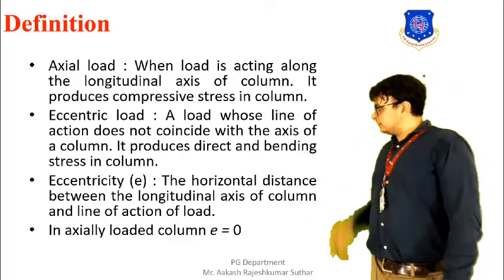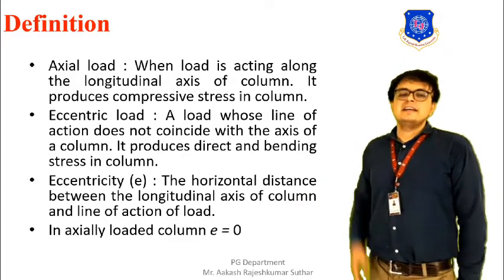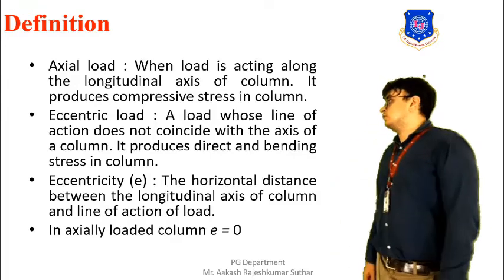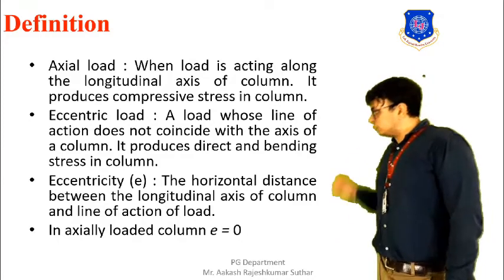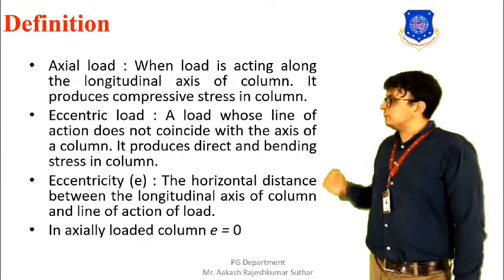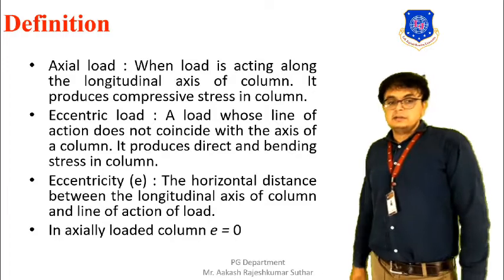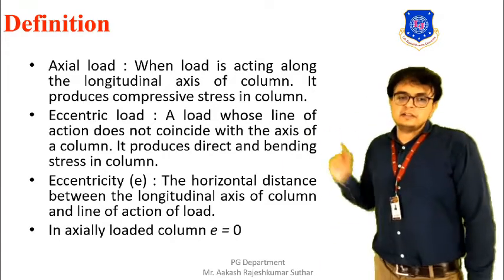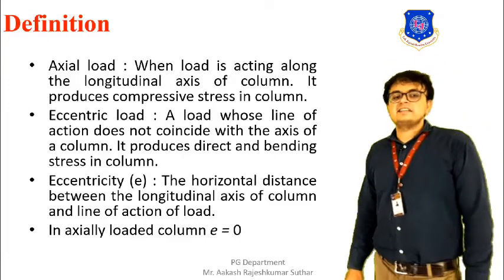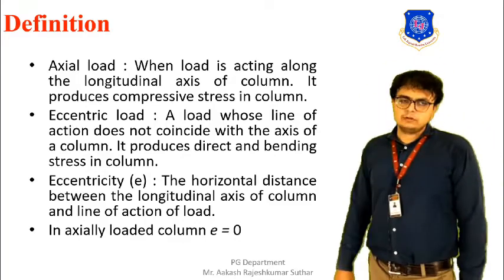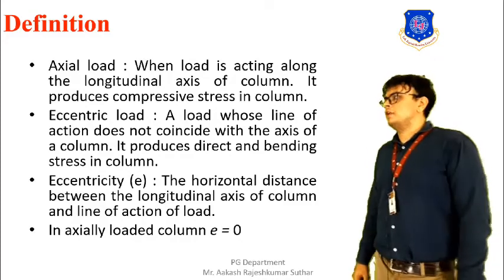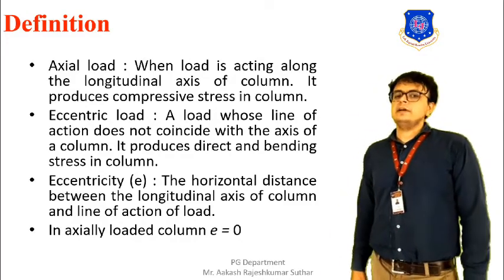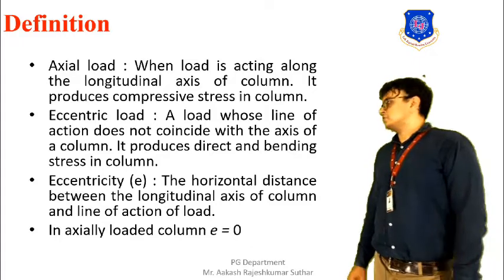It is nothing but the horizontal distance between the longitudinal axis of the column and the line of action of the load. So the point at which the load is acting and the location at which the centroid is located, between them there will be some horizontal distance. That distance will be termed as the eccentricity. And talking about an axially loaded column, its e value will be equal to 0.